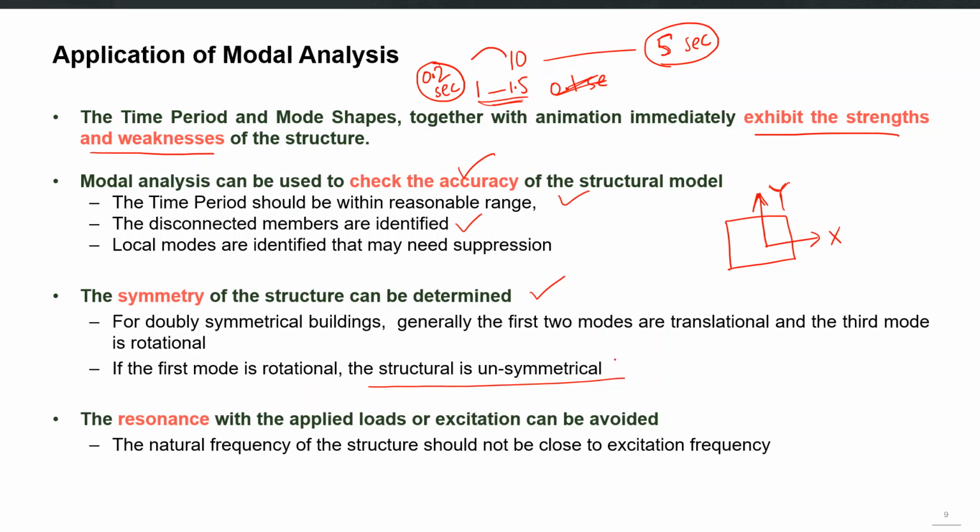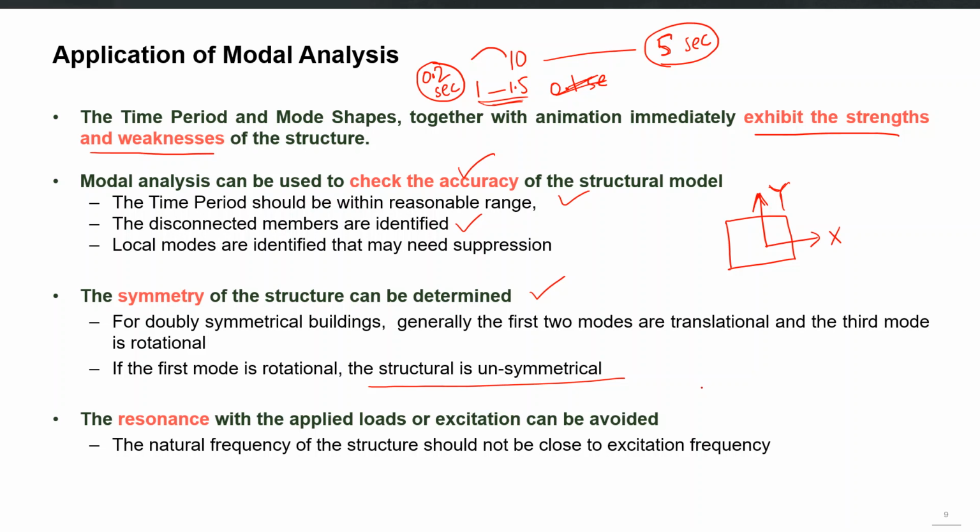So you should have major design changes if your first mode is torsional. Make the structure symmetric in plan so that its first mode is translational. Similarly, if you have the information about the natural time periods of the structure, you can make sure that they are not matching with any frequency of any anticipated applied loading, so that the resonance can be avoided.